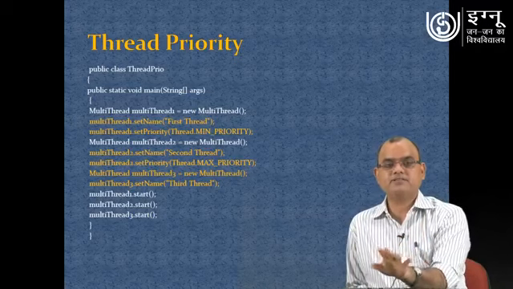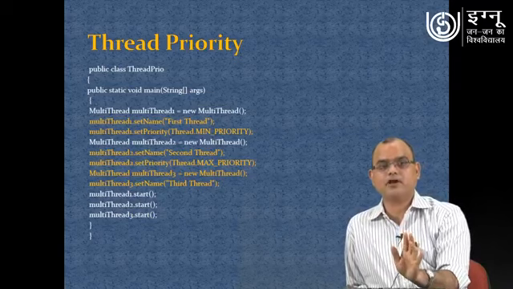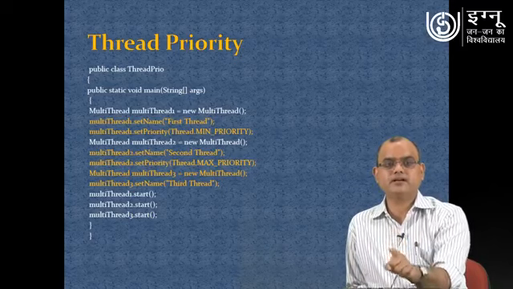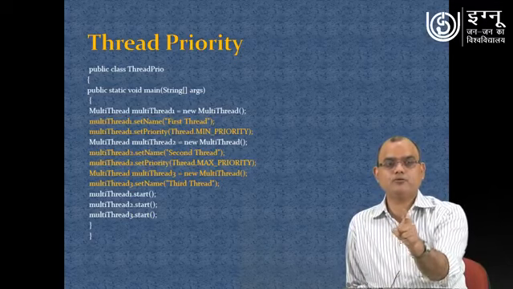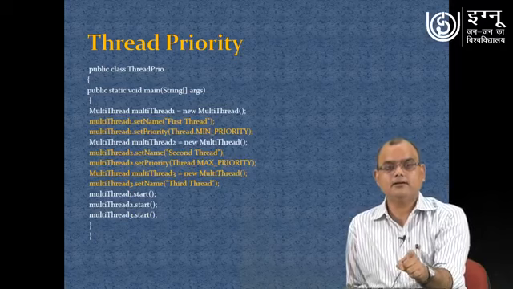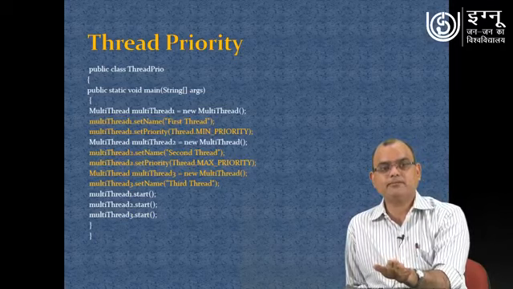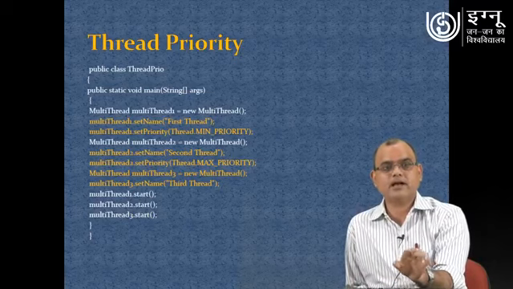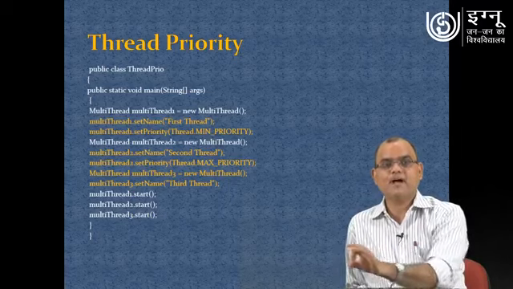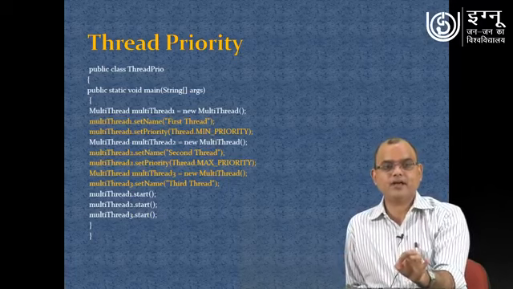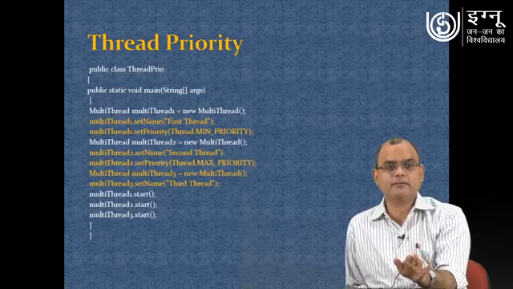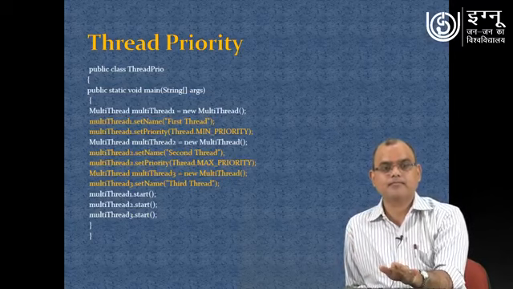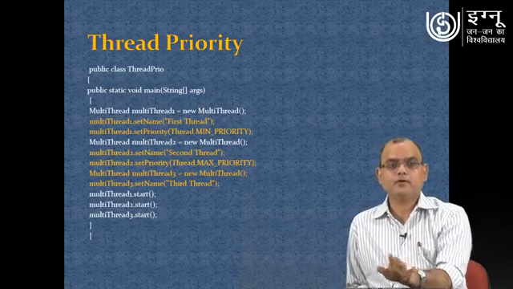Similarly we have assigned MIN_PRIORITY to that object. Then again we have created a MultiThread2 object, and set its name as "second thread", and that object has been assigned MAX_PRIORITY. And in the third one, again we have provided a name, but we have not provided any priority.